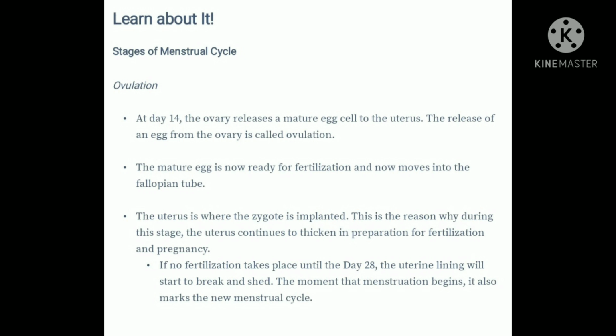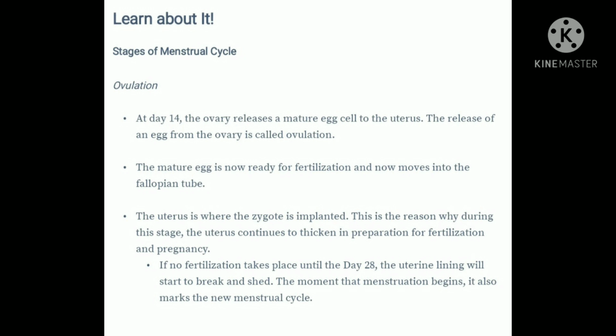Ovulation. At day 14, the ovary releases a mature egg cell to the uterus. The release of an egg from the ovary is called ovulation. The mature egg is now ready for fertilization and now moves into the fallopian tube. The uterus is where the zygote is implanted. This is the reason why during this stage, the uterus continues to thicken in preparation for fertilization and pregnancy.